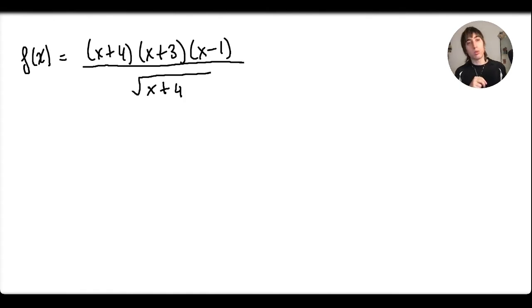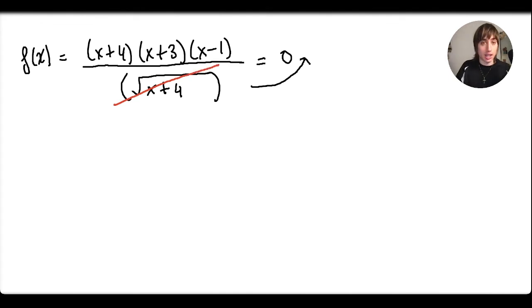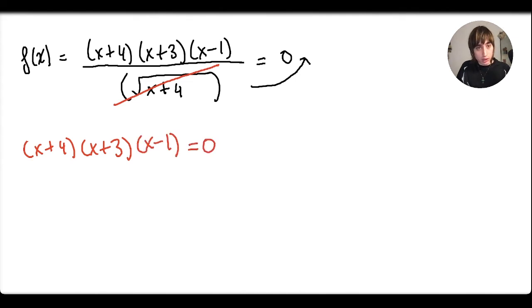Great. One last example. For this function, how could we find the x-intercept? So the x-intercept means making this function equal to 0. We already saw that. Realize that the denominator will disappear, because when I move this to the other side multiplying, it will multiply by 0. Therefore, it will disappear. So I'm just going to get rid of this. So where are the x-intercepts? If I get rid of this, we end up with x plus 4, x plus 3, and x minus 1 equals 0. It is really easy to solve this equation because it is already factored.